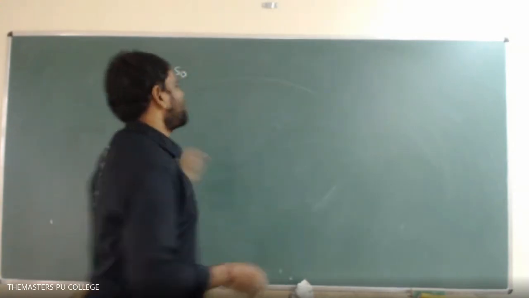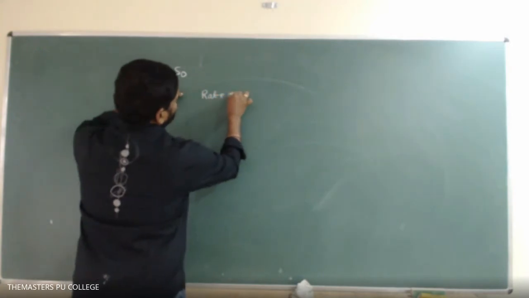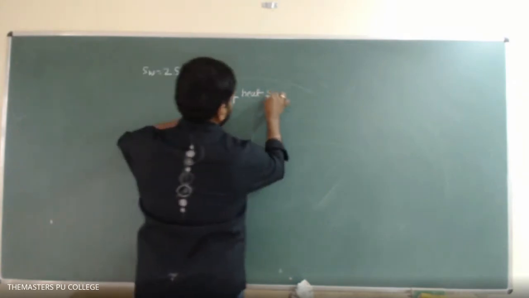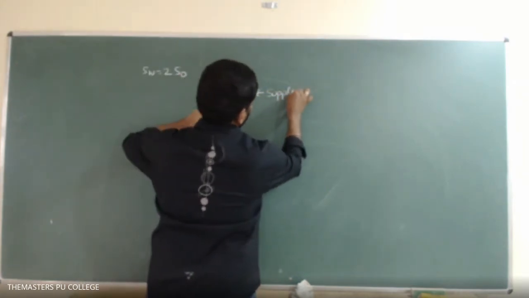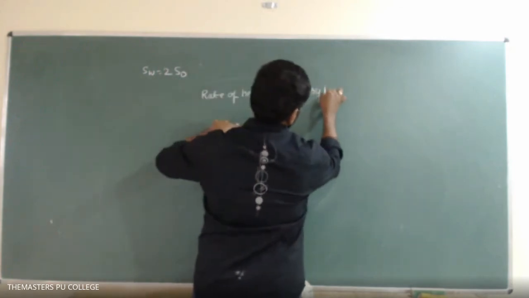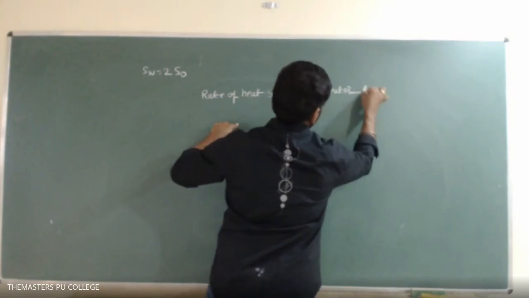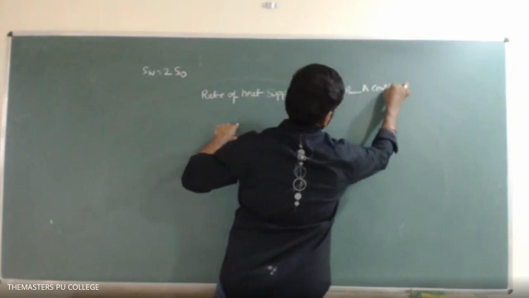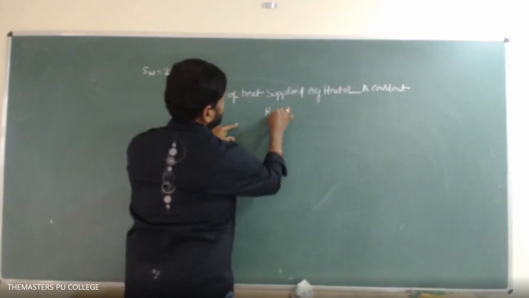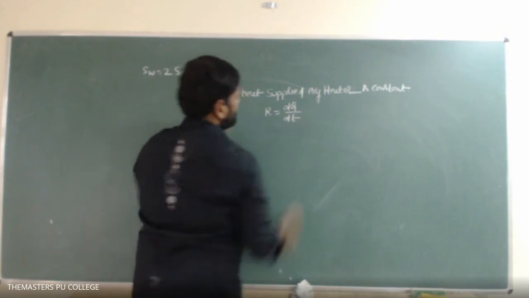Rate of heat supplied by the heater is constant. So therefore rate of heat R is equal to, we can write dq by dt.